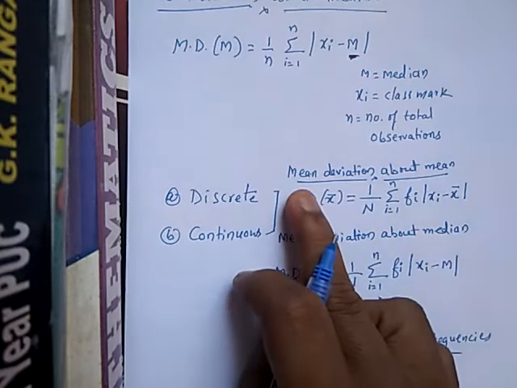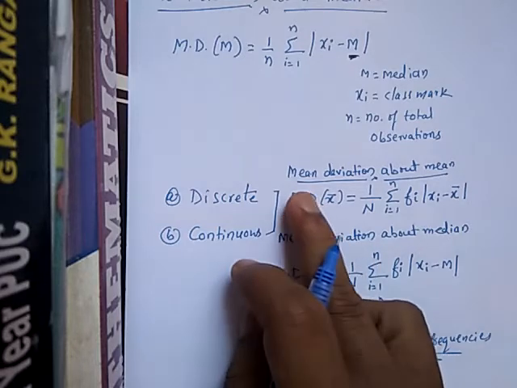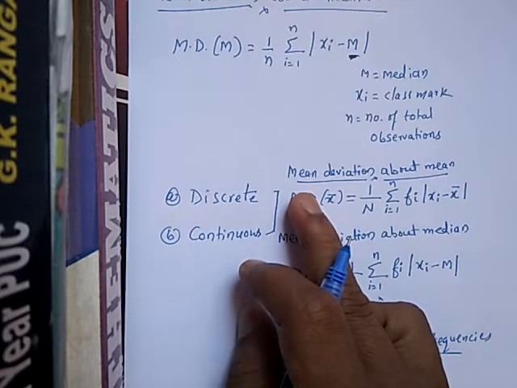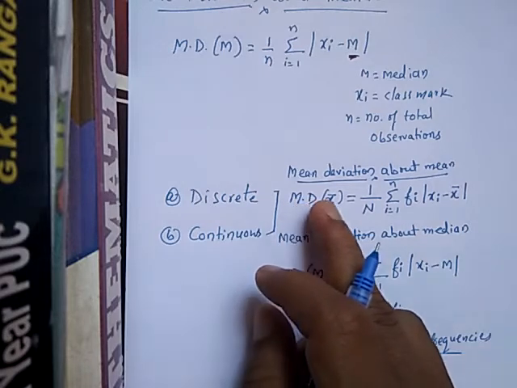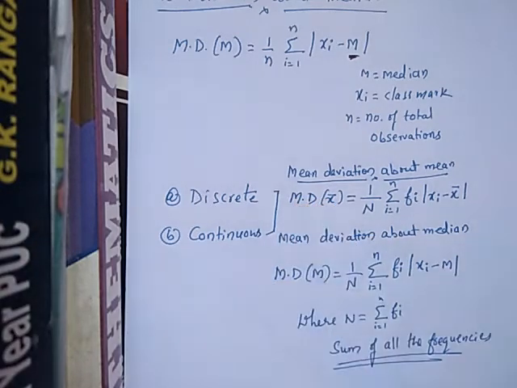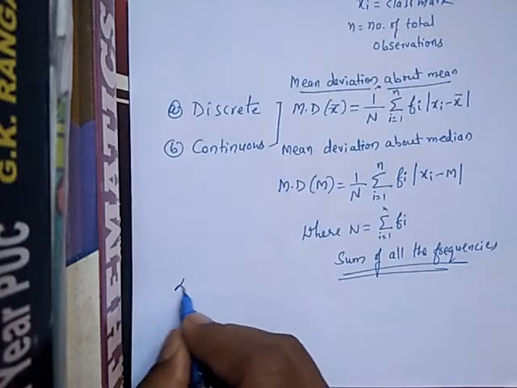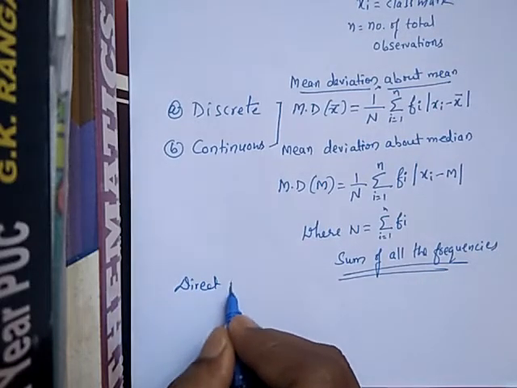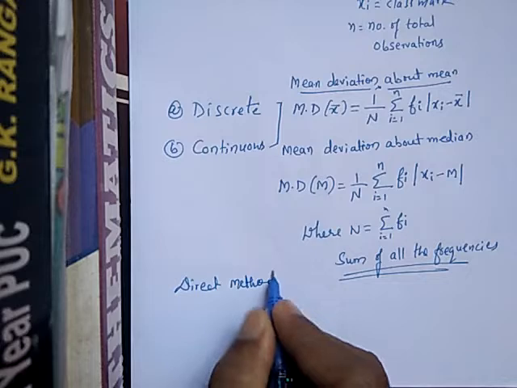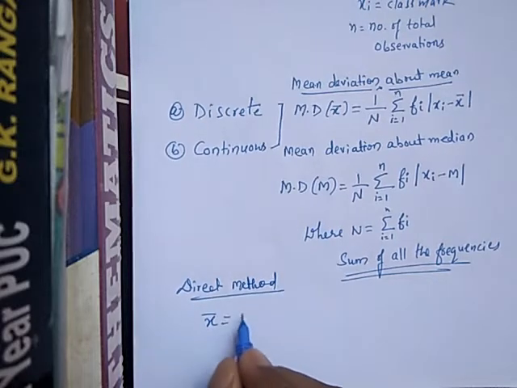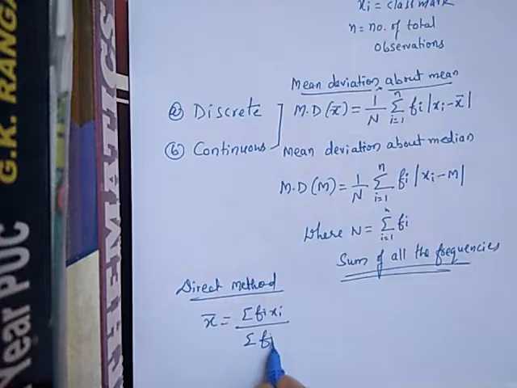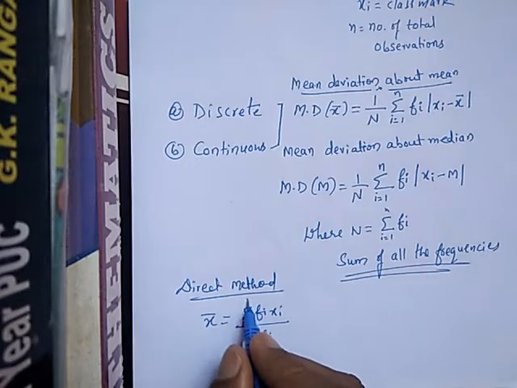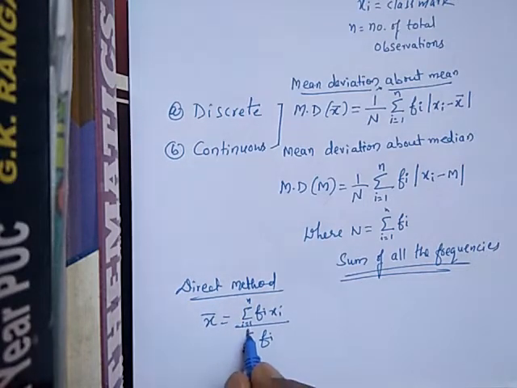To find the mean, we know three methods: the direct method, the shortcut method that is the assumed mean method, and the step deviation method. Any method you can use. The direct method is very easy. For the direct method, the mean x bar is equal to summation fi xi divided by summation fi, where i is equal to 1 to n.